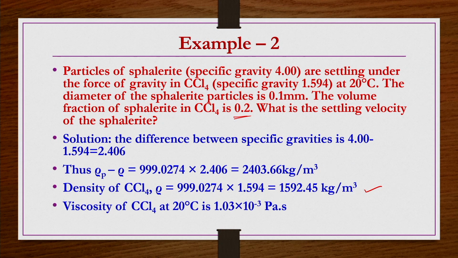Similarly, the density of the particles can also be found. The viscosity of CCl4 is not given, but from standard data books, the physical and chemical properties of many chemicals are generally available, for example in the standard Perry's Chemical Engineering Handbook. We can find it as 1.03 into 10 power minus 3 Pascal second, which is the viscosity of CCl4 at 20 degrees centigrade.